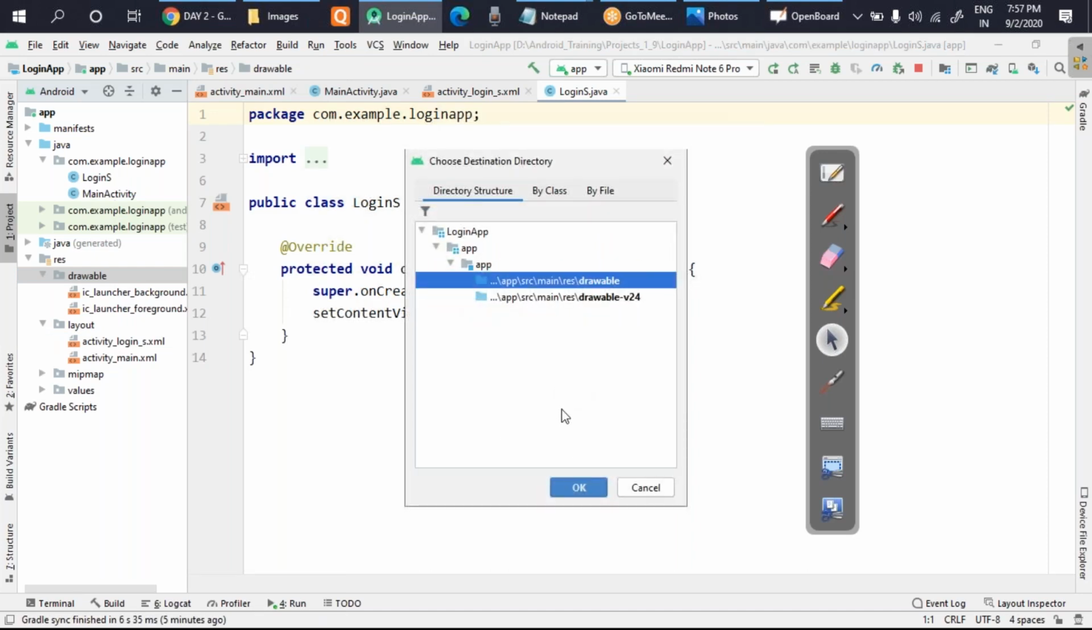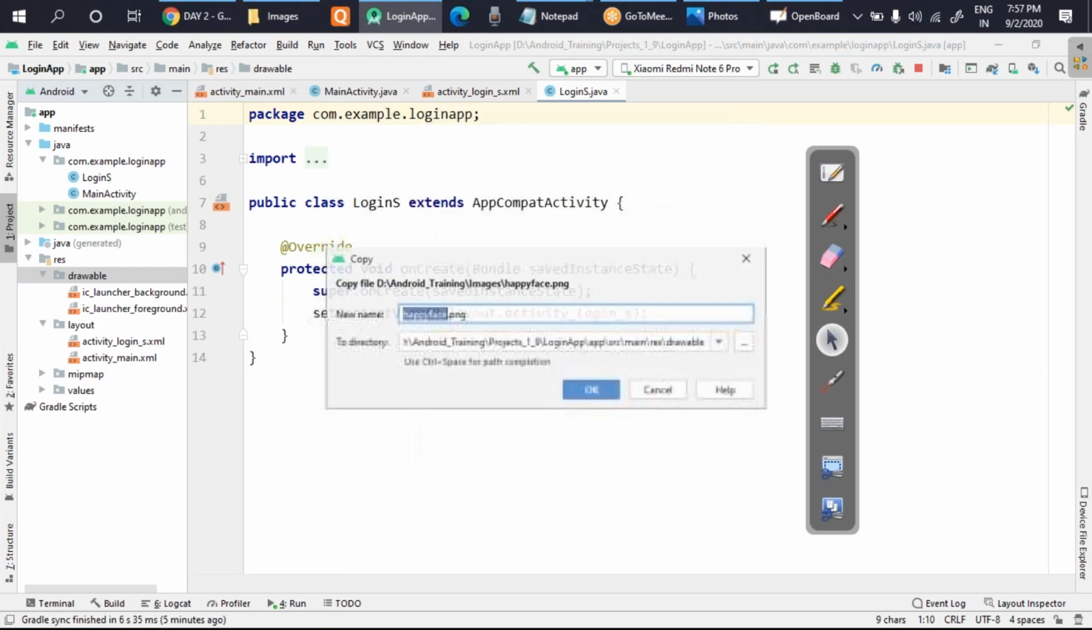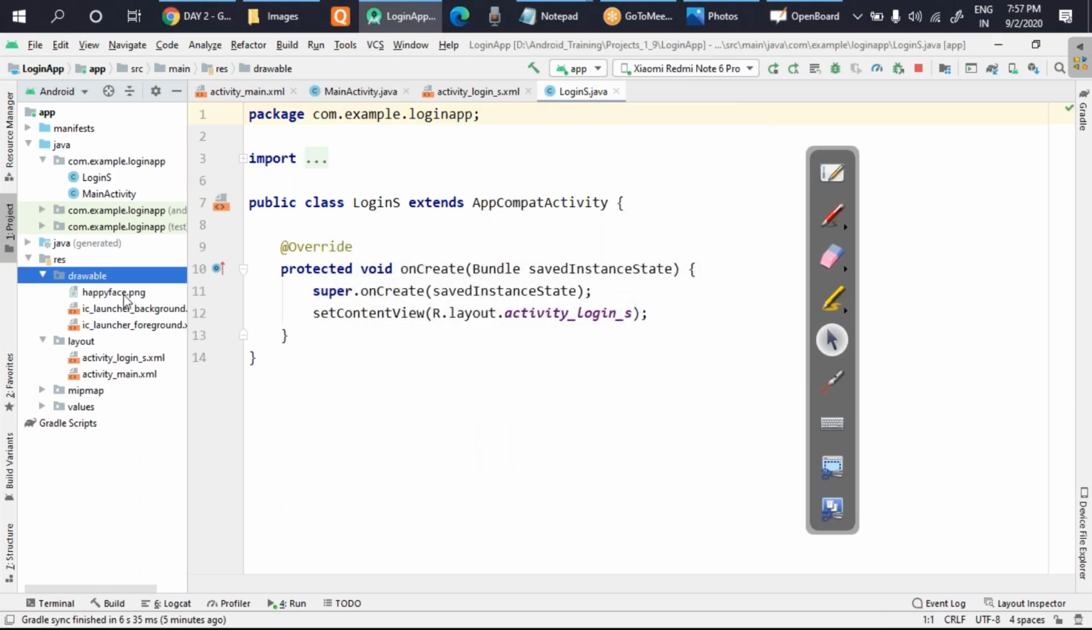So you can see you'll get some options. You have to just click on OK and all. And that image will come here. Can you see here, all of you?